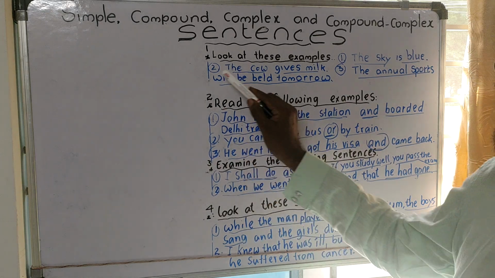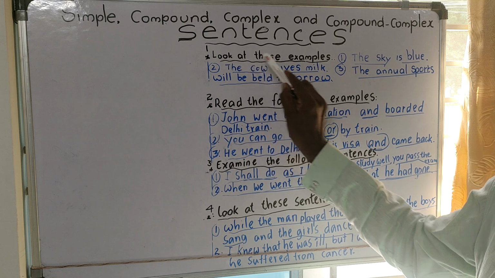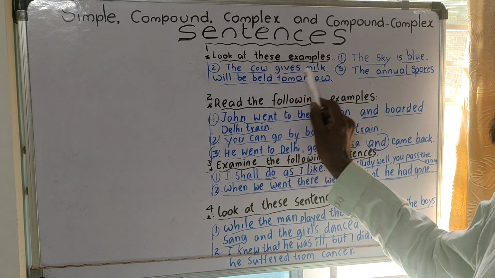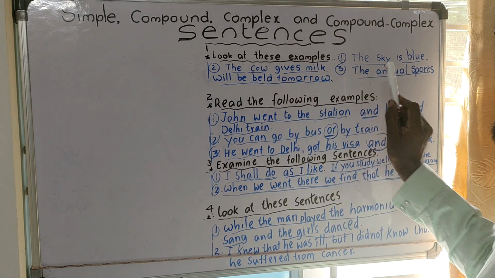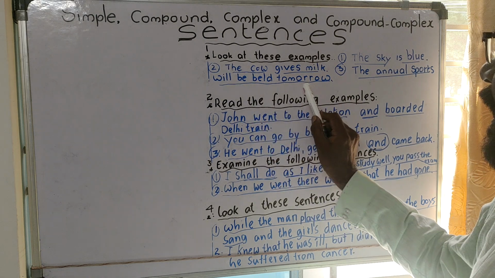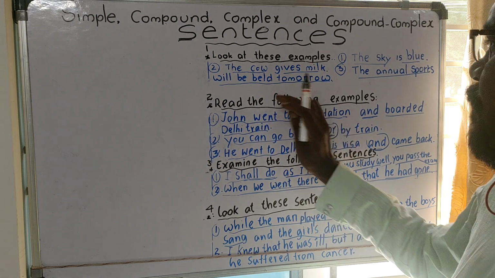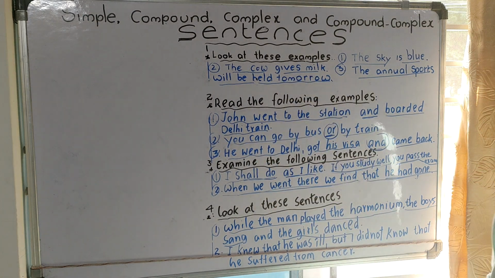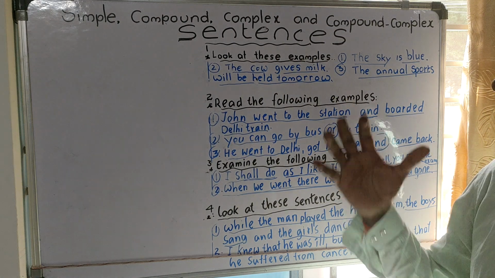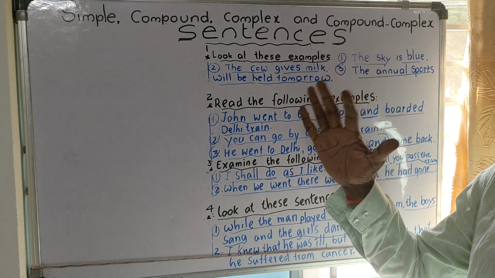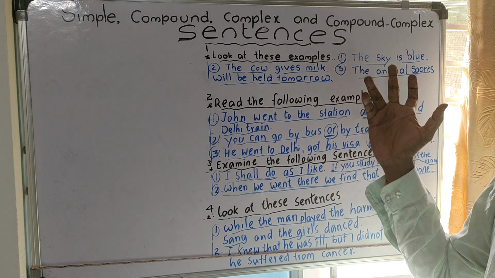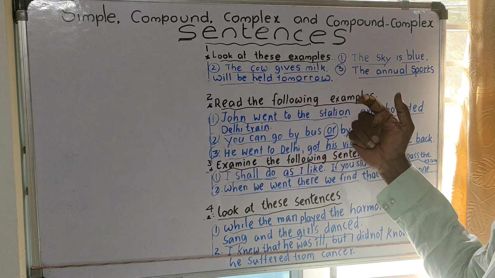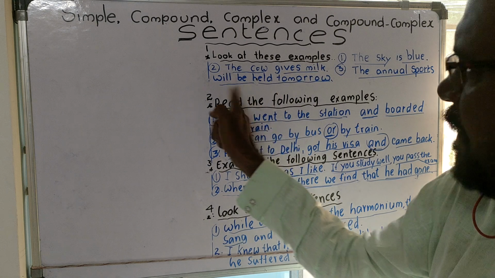See, first one, look at these examples. The sky is blue. The cow gives milk. The annual sports will be held tomorrow. Observe these three sentences. These three sentences are broadly divided into two: it is the subject and it is the predicate. It is the subject and it is the predicate. And this is the subject and it is the predicate.